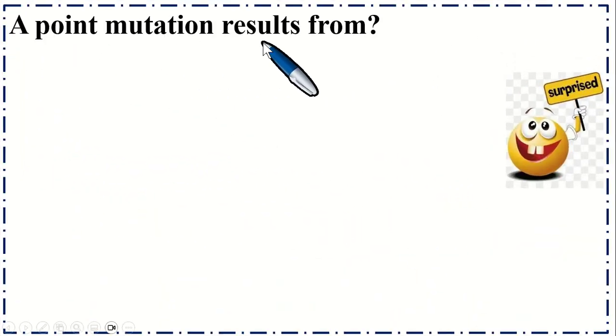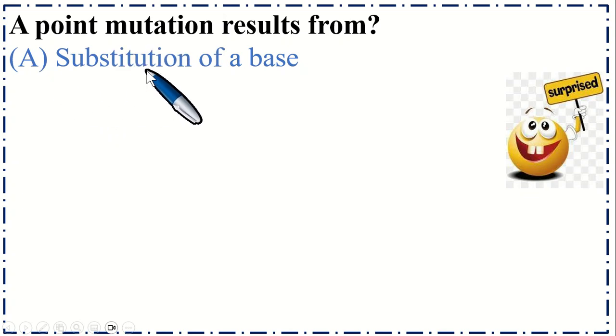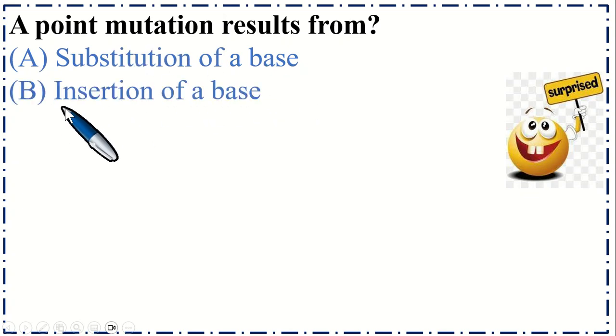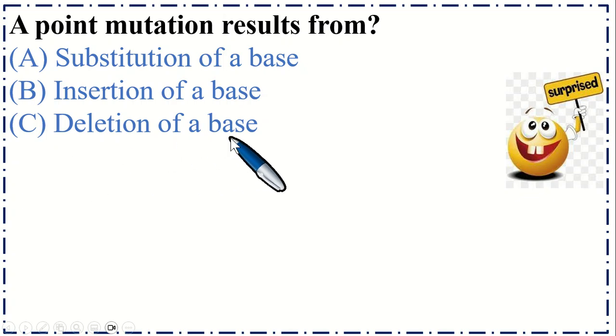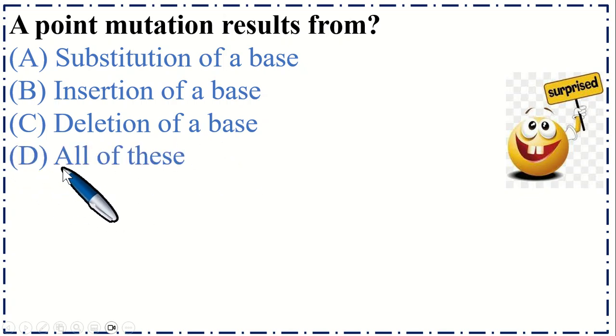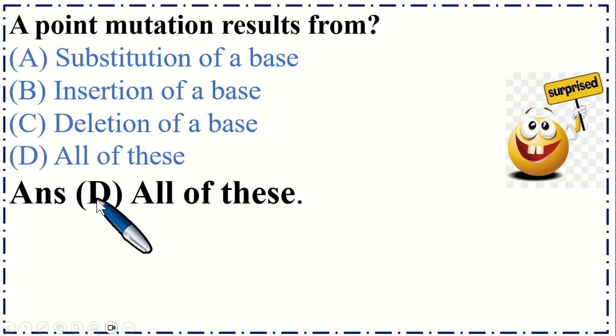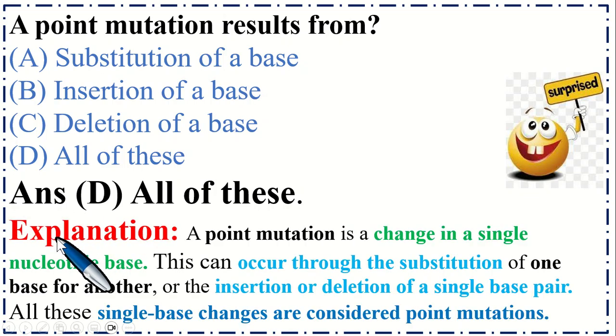A point mutation results from option A substitution of a base, B insertion of a base, C deletion of a base, and option D all of these. So the correct option is D, all of these. Explanation: a point mutation is a change in a single nucleotide base. This can occur through the substitution of one base for another, or the insertion or deletion of a single base pair. All these single base changes are considered point mutations.